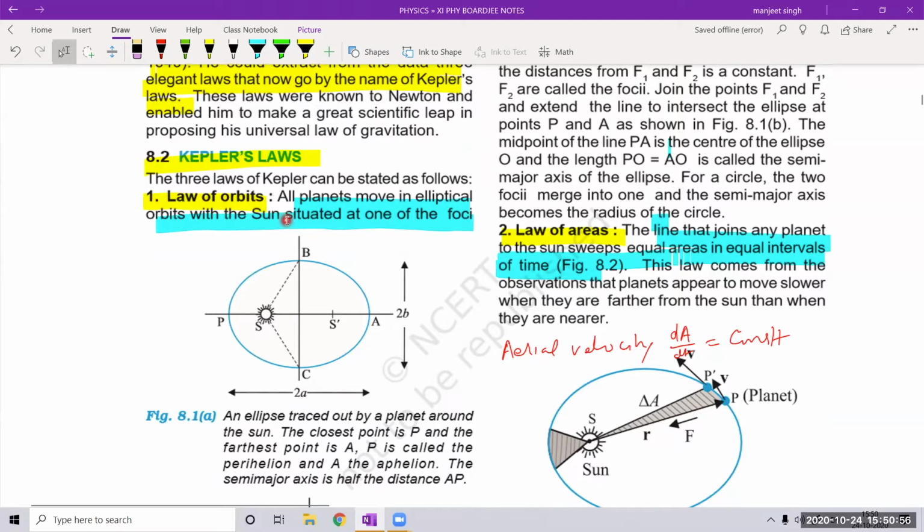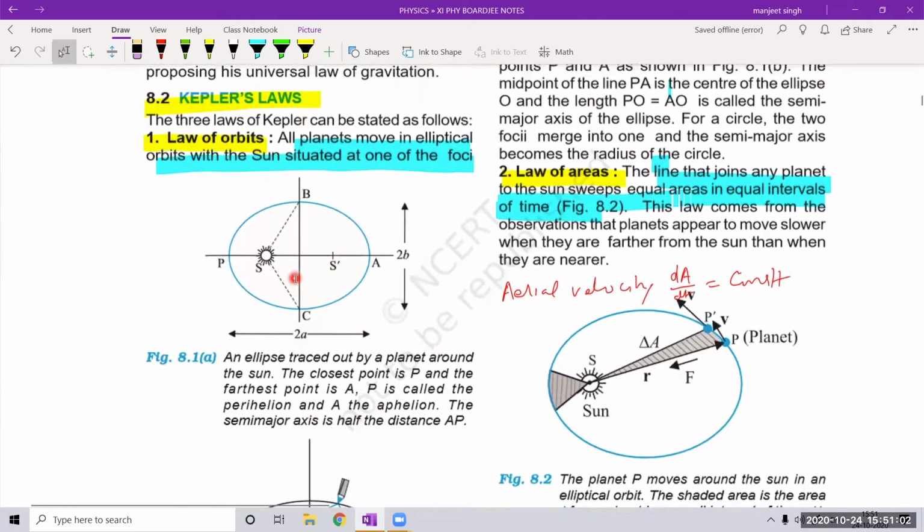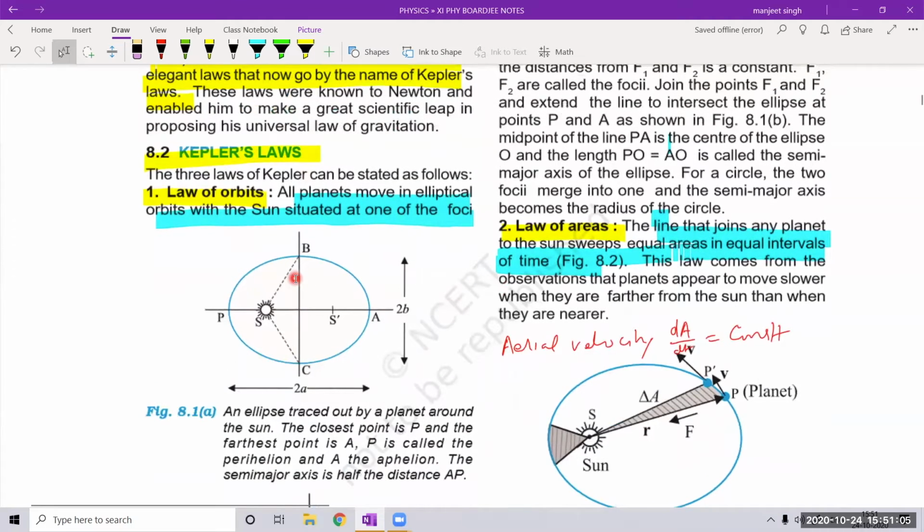All the planets move in elliptical orbit with the sun situated at one of the foci of the ellipse. So what is the shape of the ellipse? This is the ellipse you see, in which this PA is known as the major axis. S and S dash are the two centers of the ellipse. This BC is another diameter of the ellipse known as the minor axis.